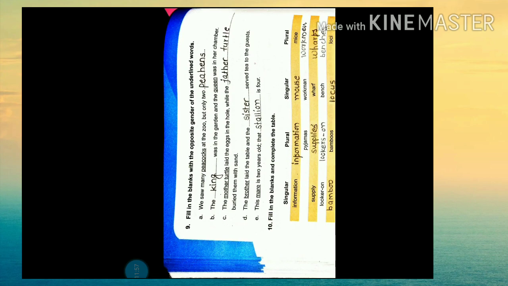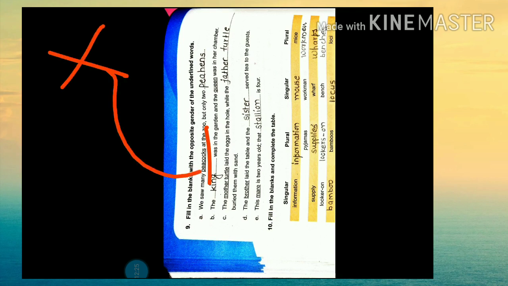Okay. Then the next part of our revision is what? The next part of our revision is one and many. Okay. So one and many means one means singular and many means plural. Okay. So what we have to do? Fill in the blanks with the opposite gender of the underlined words. What you have to do? Whichever the underlined word is here, you have to write the opposite gender.